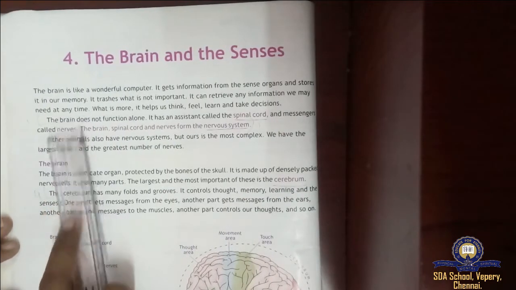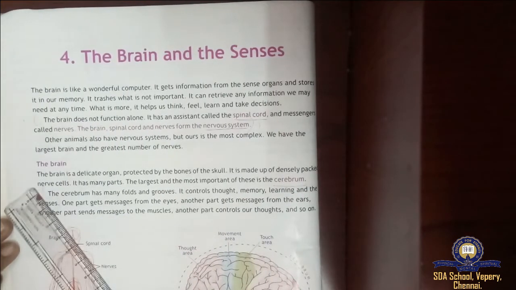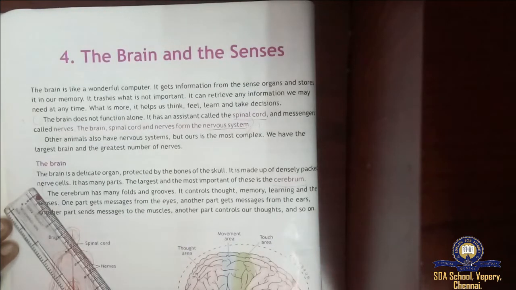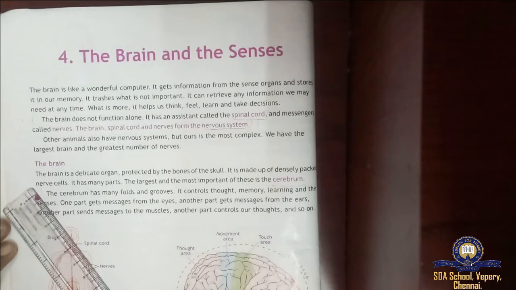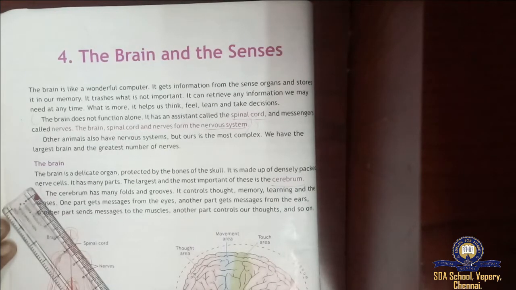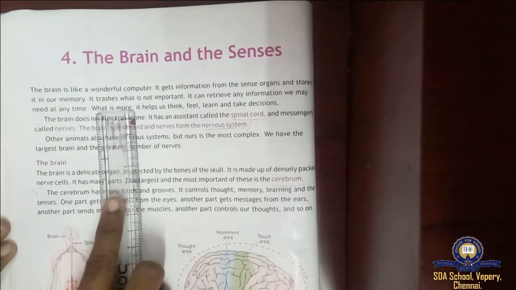Retrieve means getting back the thing. If I ask you to tell me the unforgettable moments from your childhood days, you will go back to those moments, recollect all those things and tell, right?